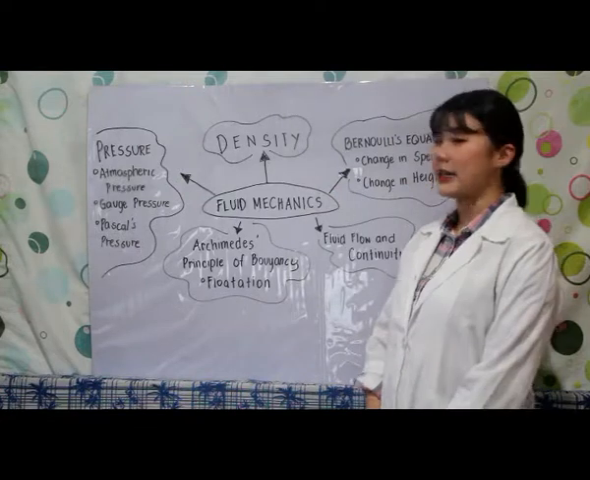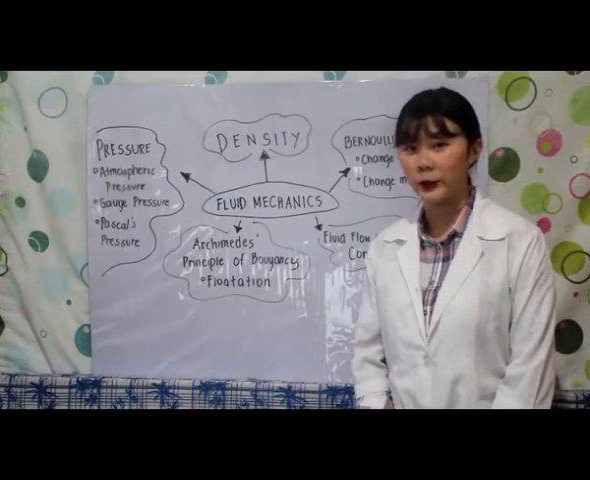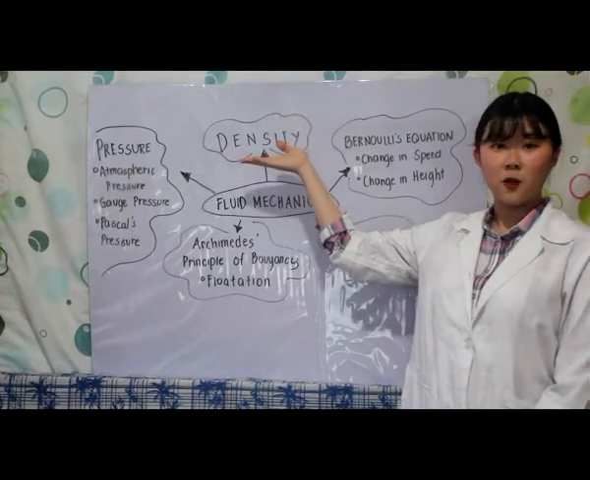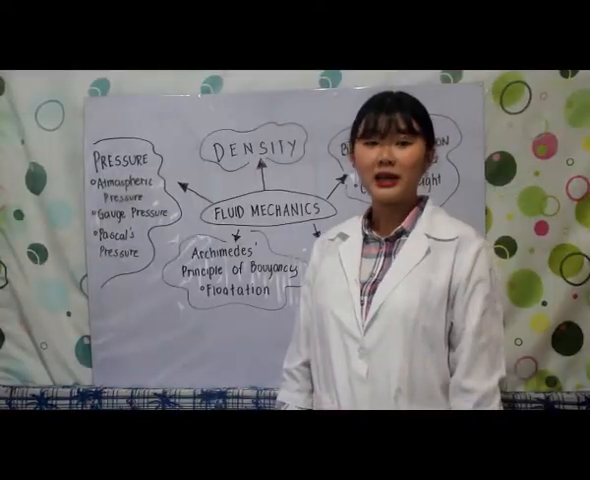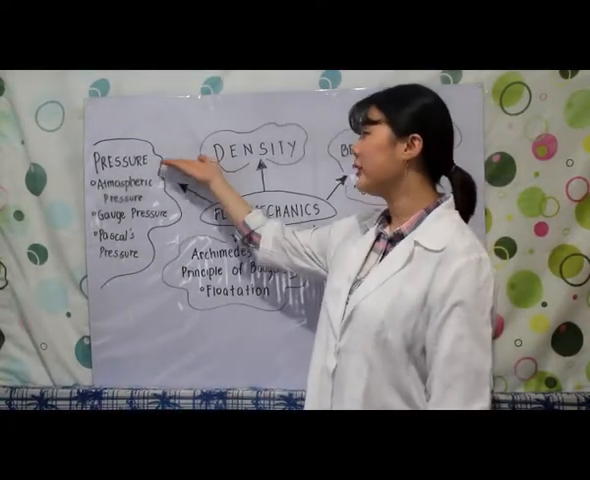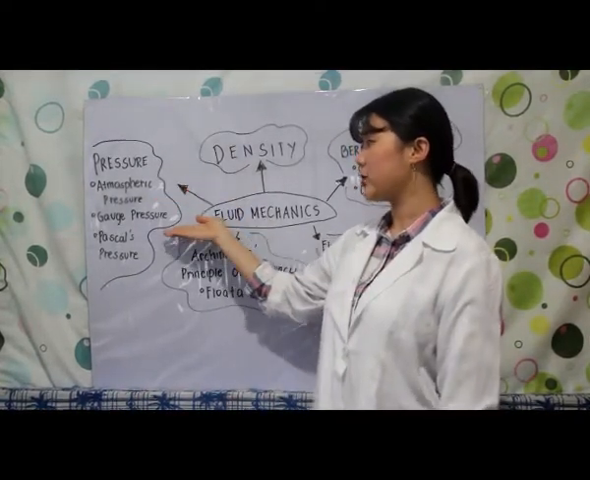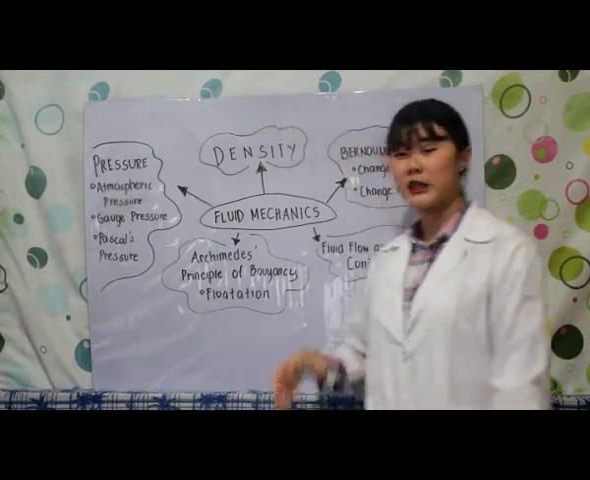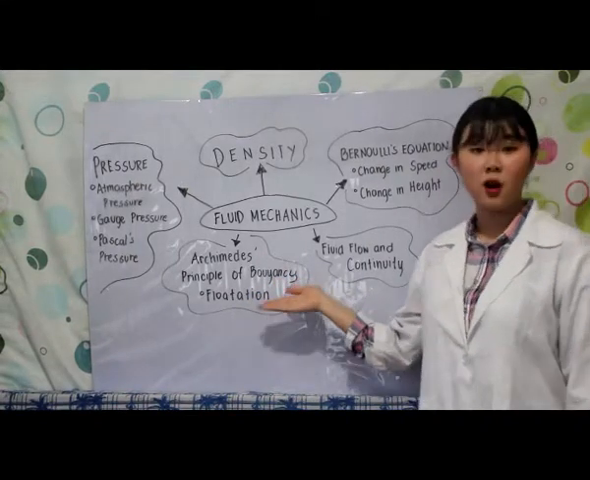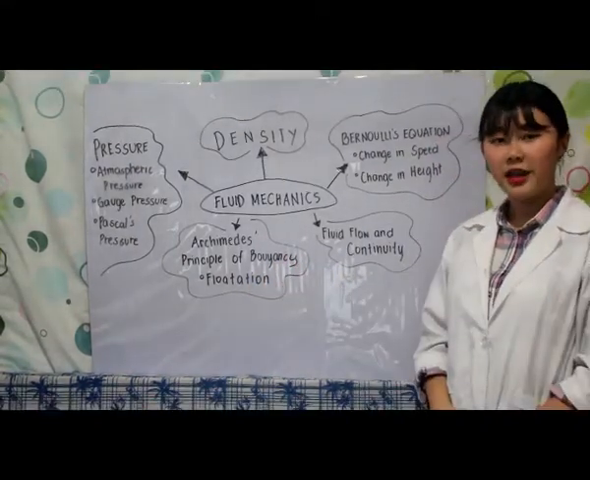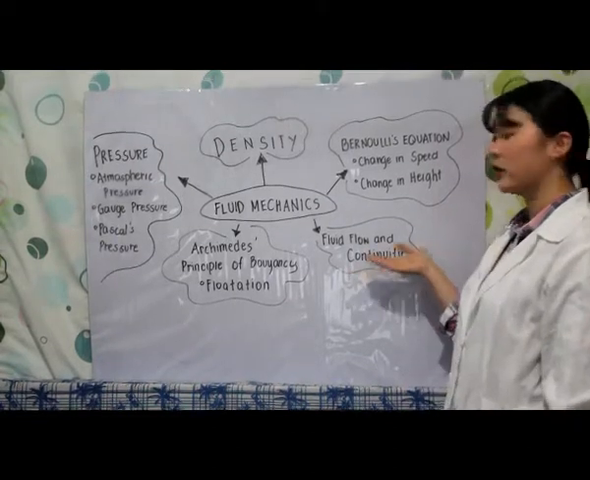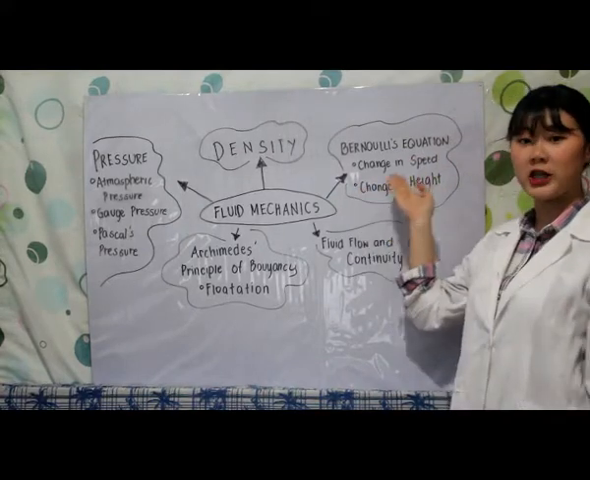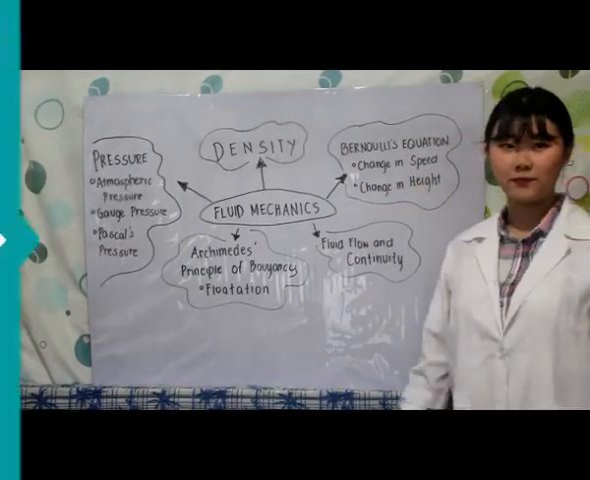So shown here is a concept map of the main topics that we're going to discuss. We have density, which will be a significant concept for our following topics. Next, we have pressure. Under it: atmospheric pressure, gauge pressure, Pascal's pressure. And then we will talk about Archimedes' principle of buoyancy, along with the concept of flotation. Then we'll have fluid flow and continuity. And lastly, Bernoulli's equation in relation to change in speed and change in height.